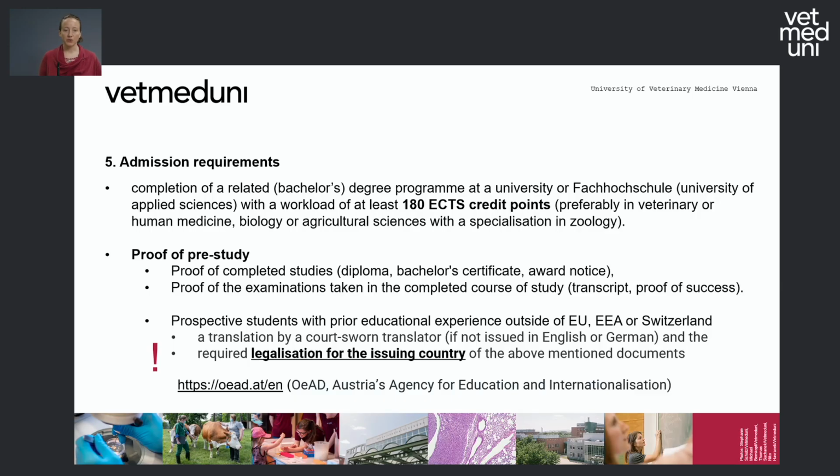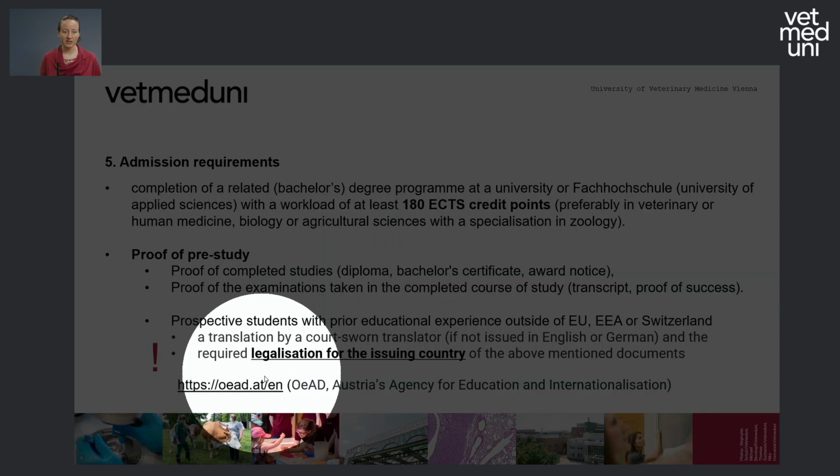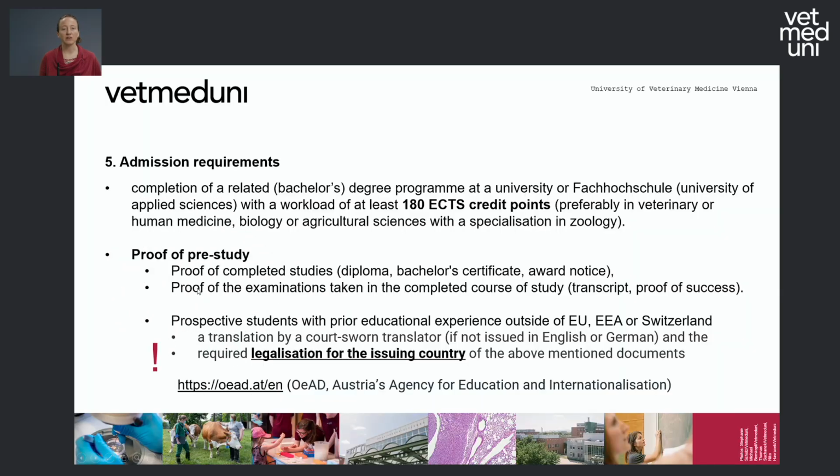What is also really important is if your prior educational experience was outside of the EU, EEA, or Switzerland, you will need to have all your documents translated by a court-sworn translator if they are not issued in English or German, okay? Should you have any questions regarding translations and the documents needed, you can also have a look at the homepage oead.at. They have gathered a lot of information regarding all these admission requirements and what documents are needed, and also a bit of information about court-sworn translators. So have a look at that homepage.